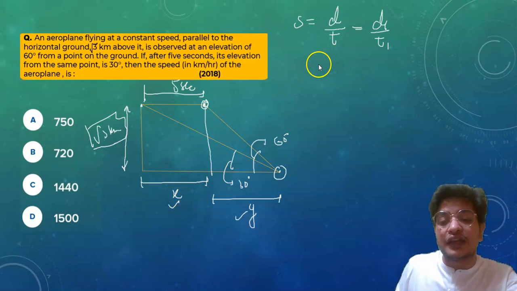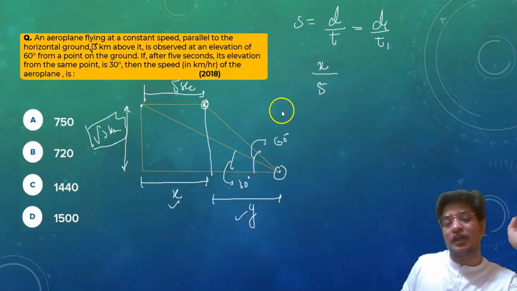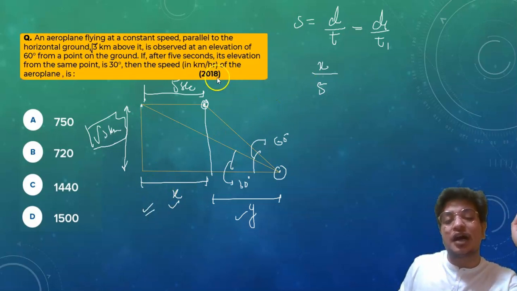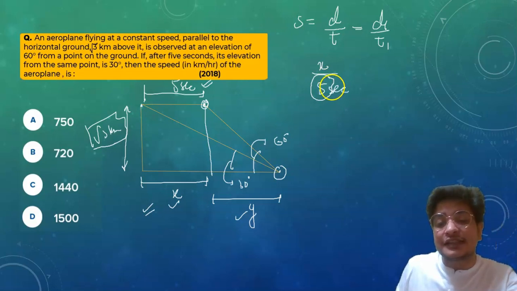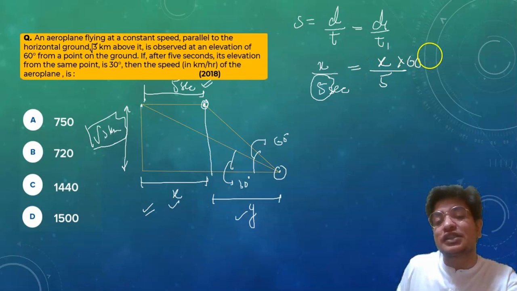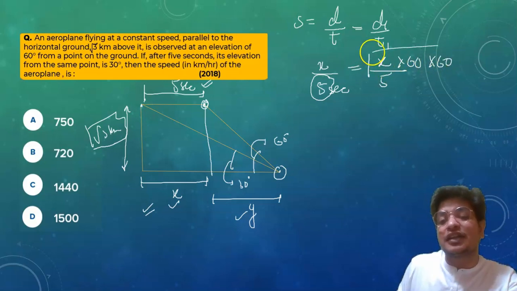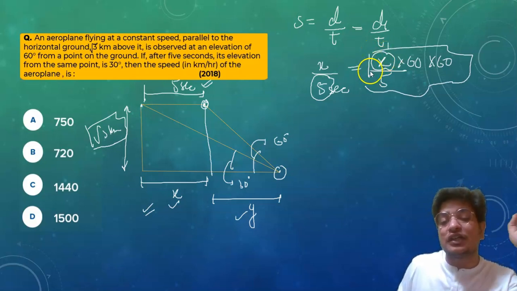So we can write x by 5 seconds. This is the distance upon time taken, and it is to be given in kilometer per hour. Here the time is given in seconds, so we have to change that. We can write x by 5 into 60, that will give kilometer per hour. And what do we have to find? We have to find only the value of x. How will you find that?